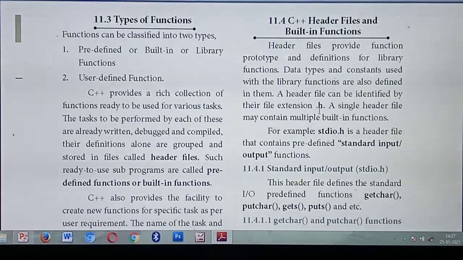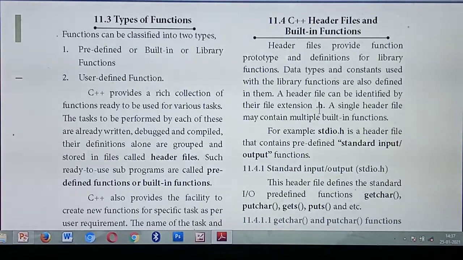Understood? So already you have studied about the header files. Which header files? Hash include iostream and hash include conio.h, isn't it? What's the use of hash include iostream? All the input and output things come under which header file? Hash include iostream, and setw and such manipulators come under conio.h.